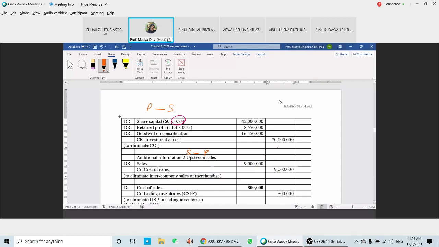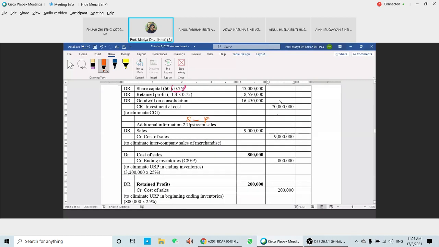In ending inventory, you still have another 3.2. So 3.2 times 25% sales for the URP, debit cost of sales, credit ending inventory 800. Okay, and then this 200 is from last year. So this is the URP brought forward.